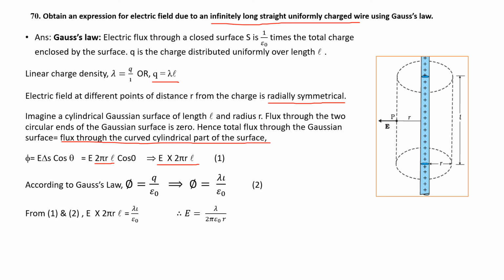From equation 1 and equation 2, E times 2 pi r L is equal to lambda L by epsilon naught. L and L get cancelled. Therefore, E is equal to lambda by 2 pi epsilon naught r. Writing in vectorial form, vector E is equal to lambda by 2 pi epsilon naught r into n, where n is the radial unit vector. This is the expression for electric field due to an infinitely long uniformly charged conductor.